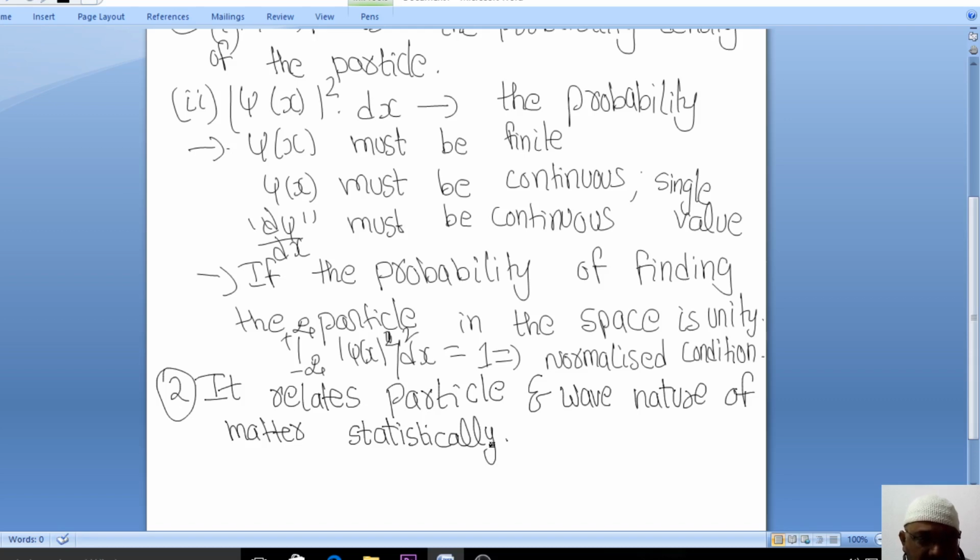Who is relating? Psi, the wave function, is relating the particle and wave nature of matter statistically.